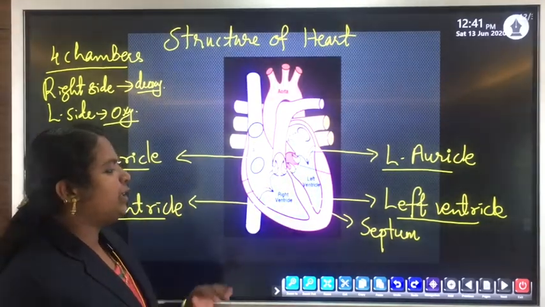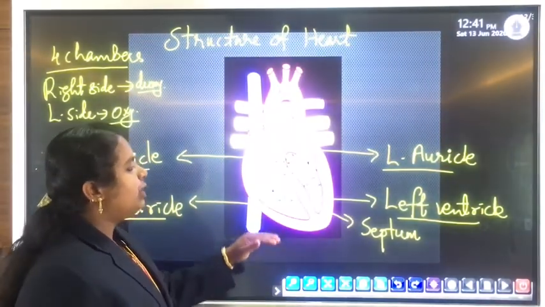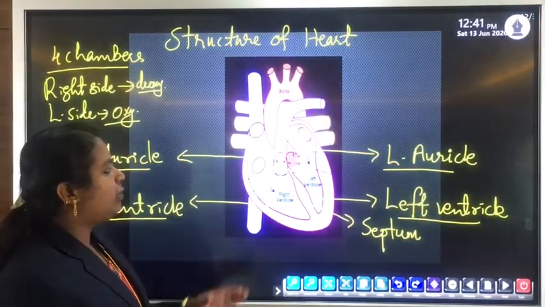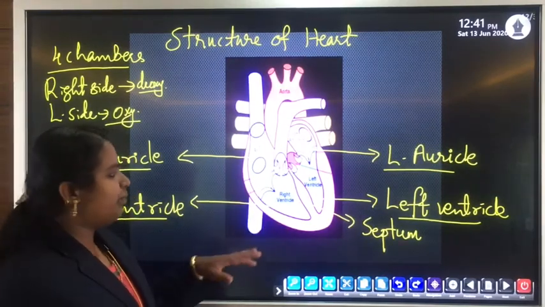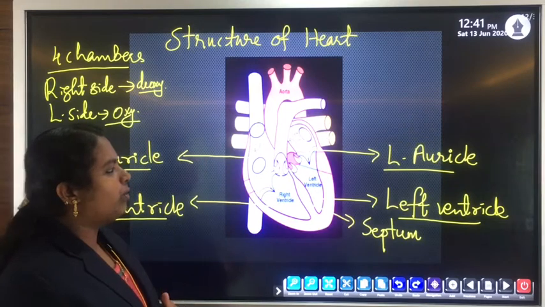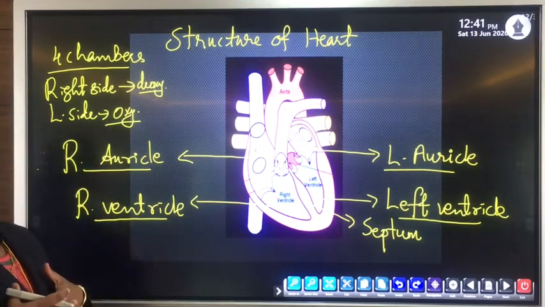Clear? The main function of the septum, this muscular wall or partition, is that it prevents the mixing of deoxygenated as well as oxygenated blood within the heart.